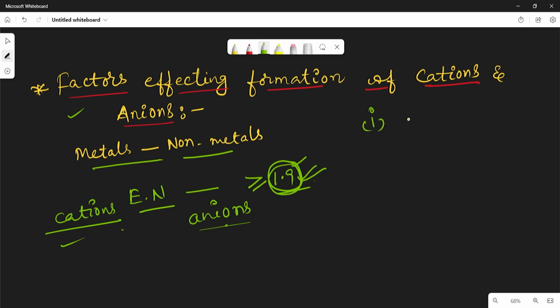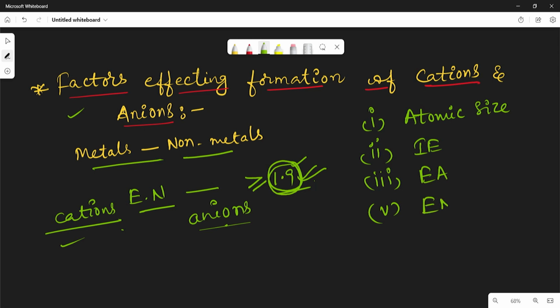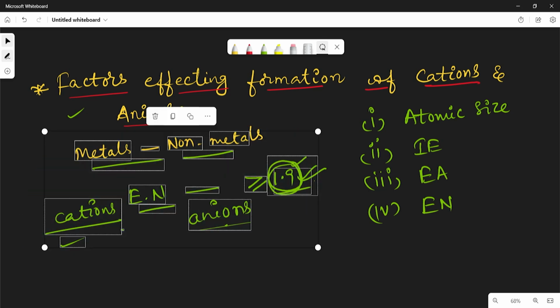The first factor is atomic size, the second factor is ionization energy, the third factor is electron affinity, and the fourth factor is electronegativity.